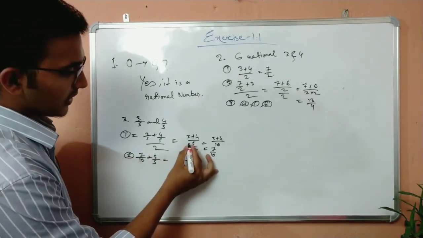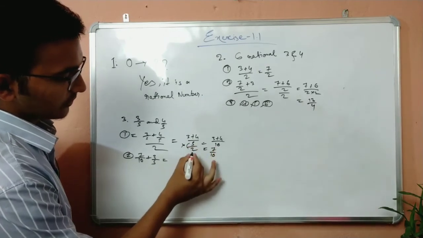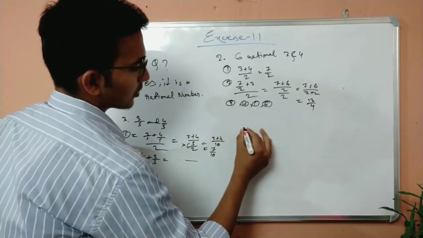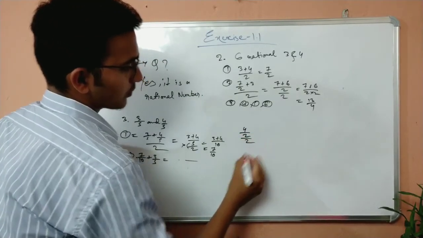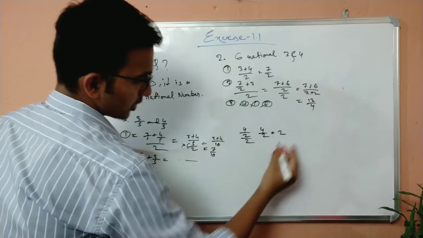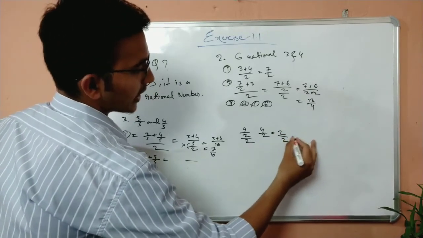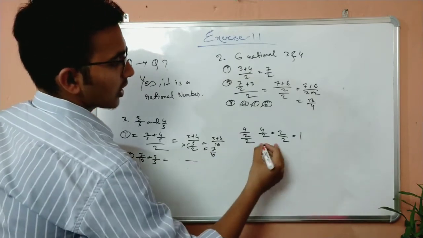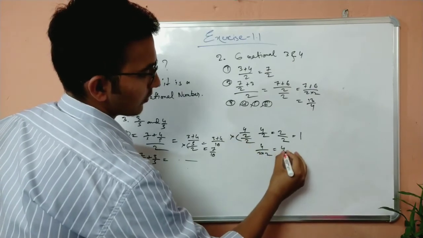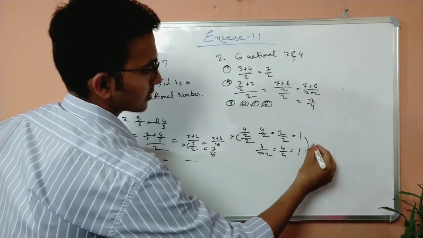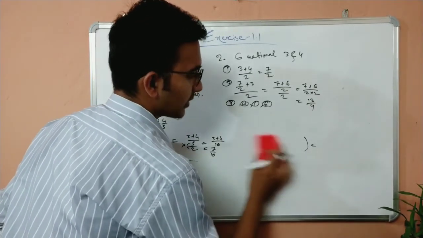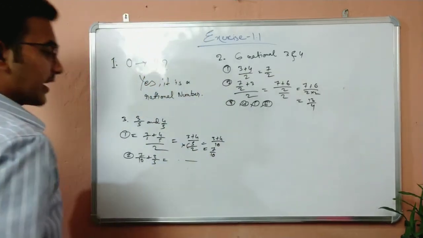In the next step, to make it easy, you show it in the multiplication form. 5 into 2 and then 3 plus 4. And why I'm multiplying, there's also a reason. Suppose I have a number 4 by 2 by 2. What does this mean? This means first I'm dividing 4 by 2, which will give me 2. And then by 2, that means again 2 by 2, which will give me 1. So therefore, directly I can write 4 by 2 into 2. I'm multiplying these two numbers, which will give me 4 by 4. The answer is 1. Same. So therefore, I am multiplying this number. If you had this question, I hope it is clear.